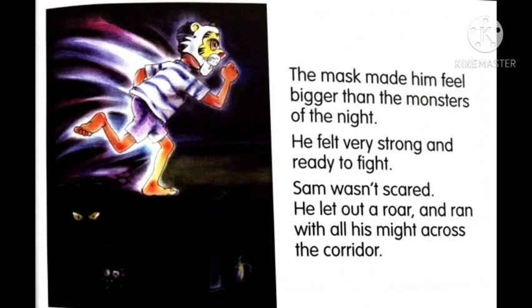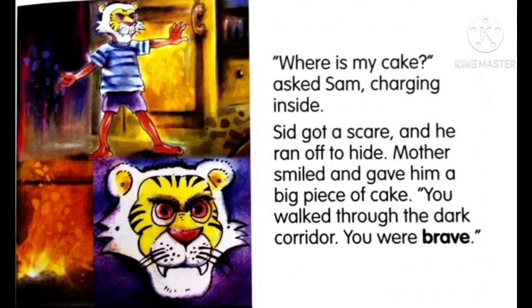So can you see him running in the corridor? Yes, he ran. Previously, he had taken only the steps, counting 1, 2, 3, but now he didn't take any steps. He started to run and he crossed the corridor. Now, what happened next? "Where is my cake?" asked Sam, charging inside. Now he entered the kitchen and he's asking his mom, where is my cake?